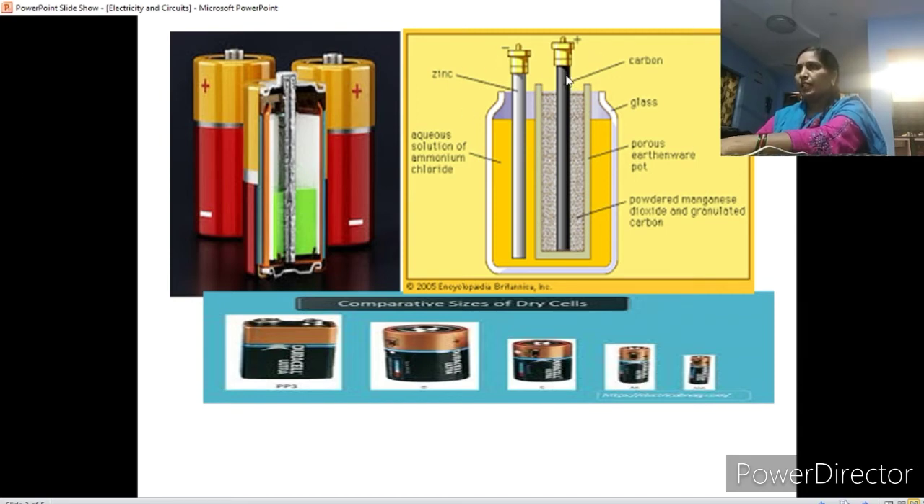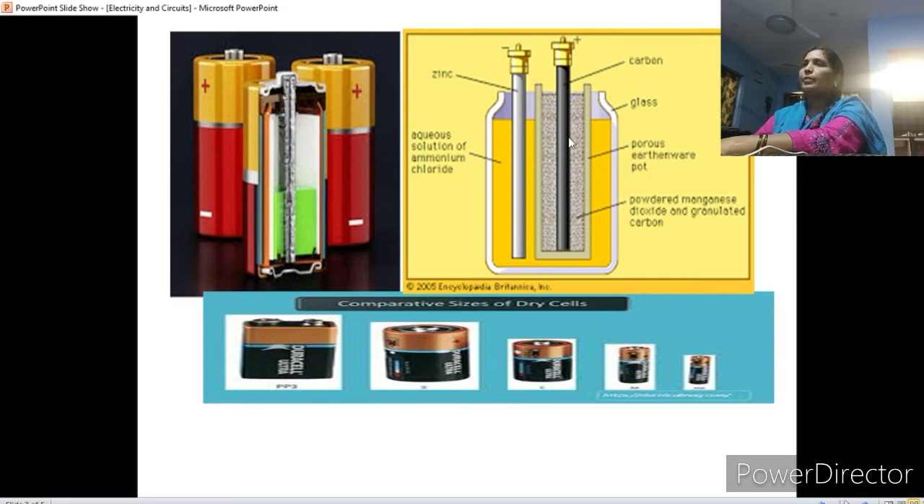Understand, children, one more time I'll tell you. Every dry cell has a carbon rod in the middle. It acts like a cathode, which is a positive terminal. Around this carbon rod, magnesium dioxide is present, and around this magnesium dioxide it is surrounded by carbon black.